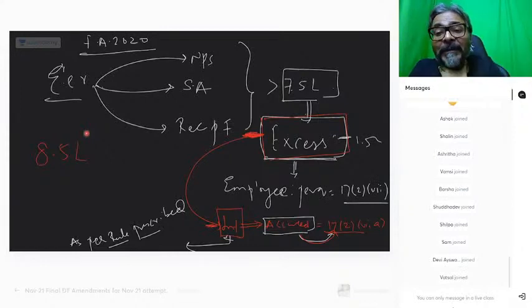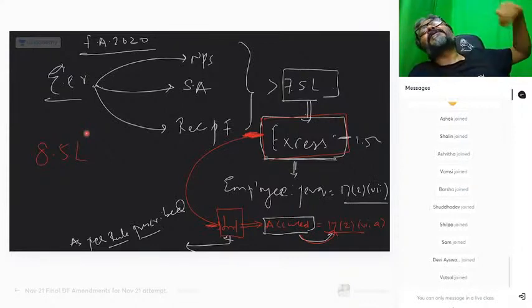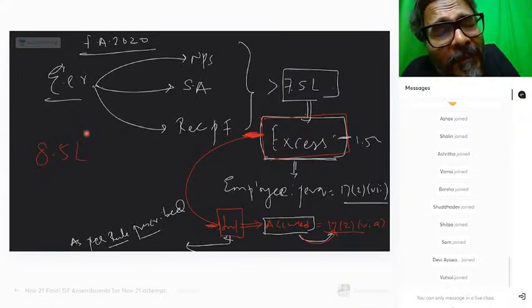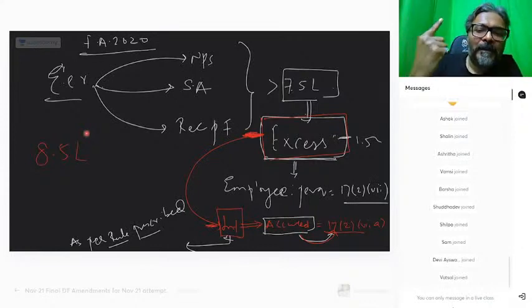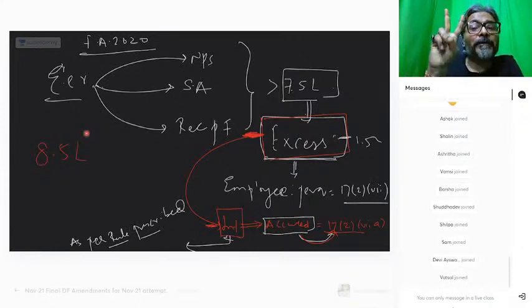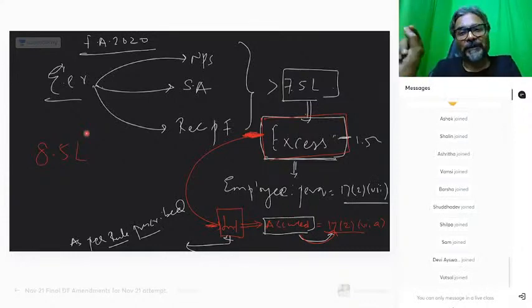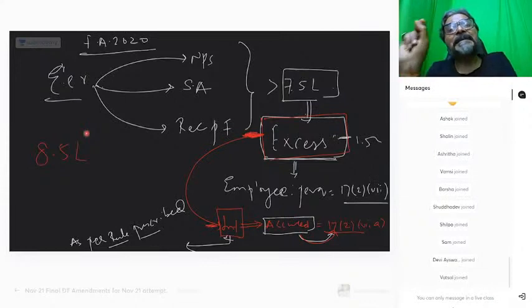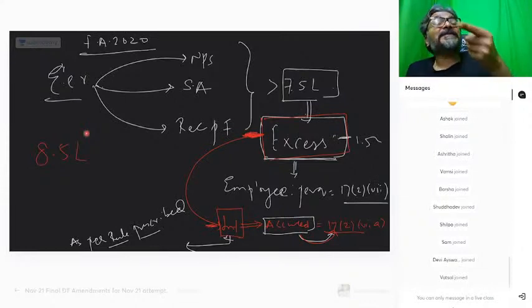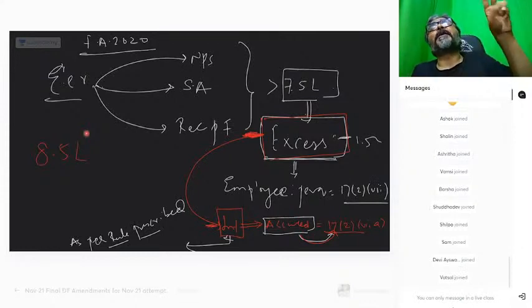कहाँ विनय 7.5 लाख कहाँ पहुँच गए आप लोग? How much is taxable under section 17(2)(7)? The amount in excess of 7.5 lakhs. So how much is in excess of 7.5 lakhs? It is rupees 1 lakh. Perfect. 1 lakh, students. Point number 2. What about the interest? So I'll give you two options. The interest to be taxable under section 17(2)(7)(a) in the hands of the employee shall be two options. Option number 1.